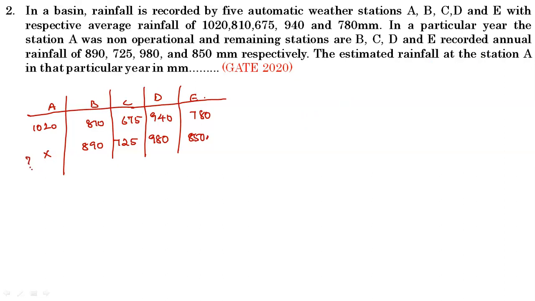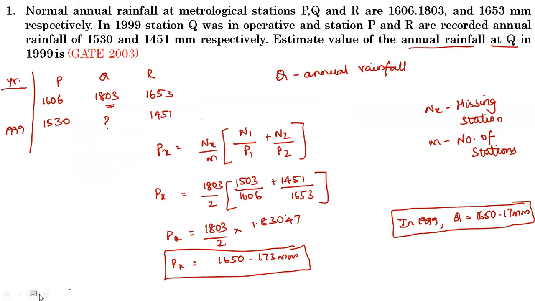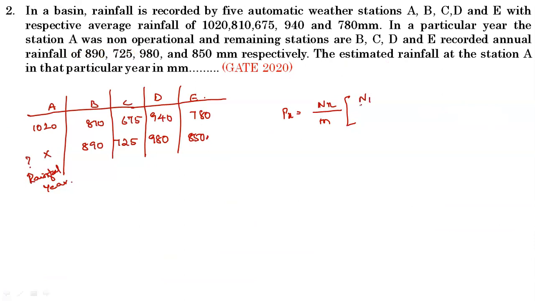We want to find the rainfall at this station in that year. So you all know the formula: P of x is equal to n of x by the number of stations m, into the bracket of n1 by p1, n2 by p2, n3 by p3, and so on.